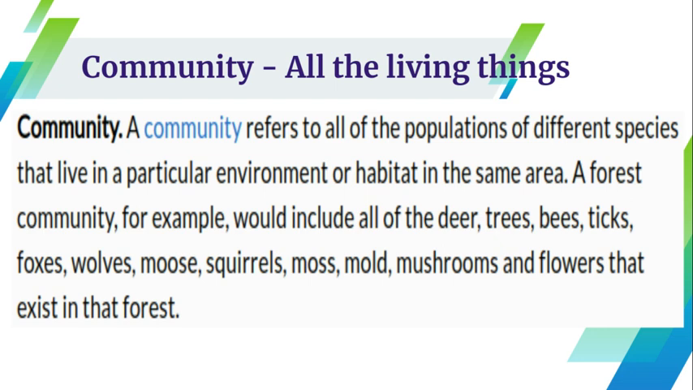A community refers to all of the populations of different species that live in a particular environment or habitat in the same area. A forest community, for example, would include all of the deer, the trees, bees, ticks, foxes, wolves, moose, squirrels, moss, mold, mushrooms, and flowers that exist in that forest.